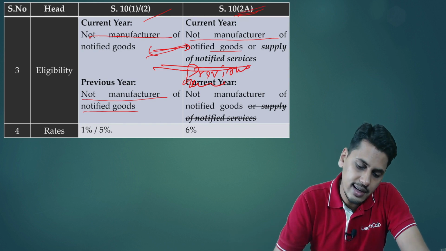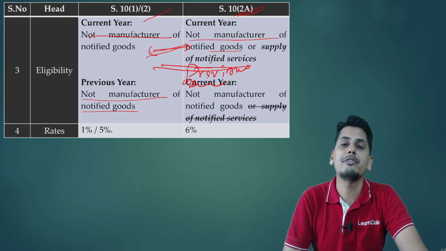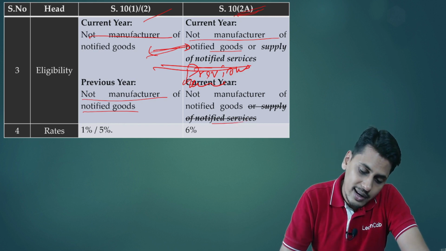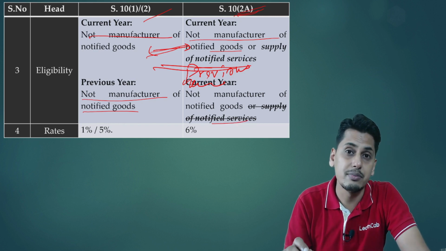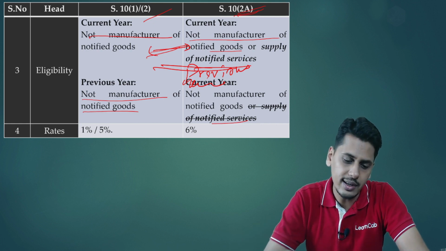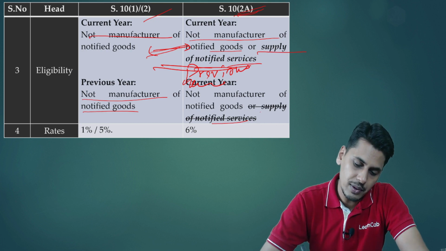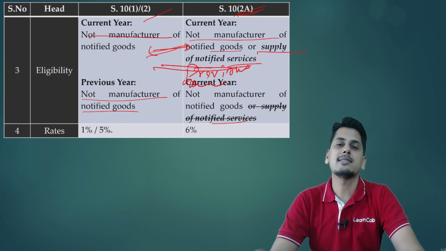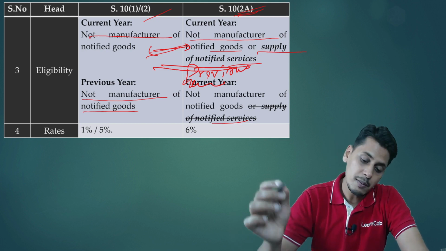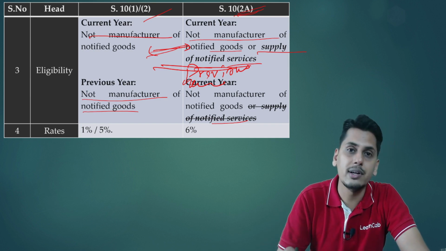But however friends, as regards the previous year, for 10-2A, it states that he should not be a manufacturer of notified goods. The wording 'or a supplier of notified services' is missing. This could be due to oversight. Otherwise, since in the current year it says supplier of notified services, in the previous year also it should have been supplier of notified services. However, in my view, due to oversight, these wordings have been missed.